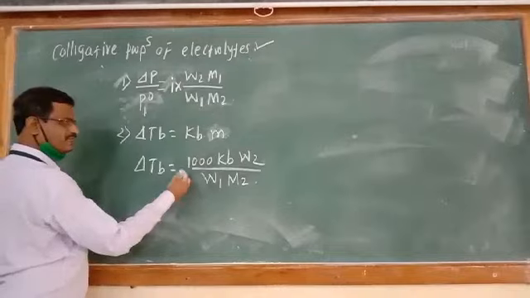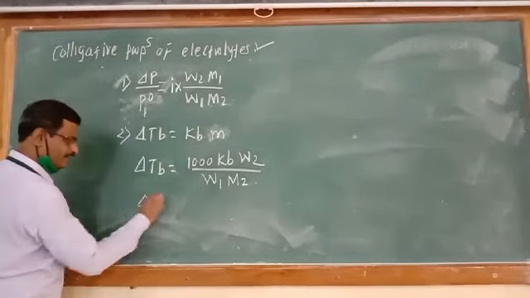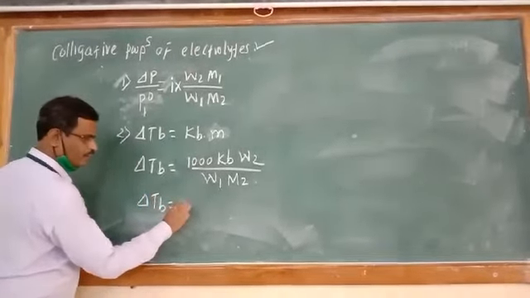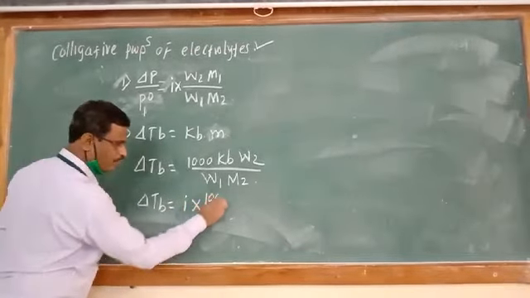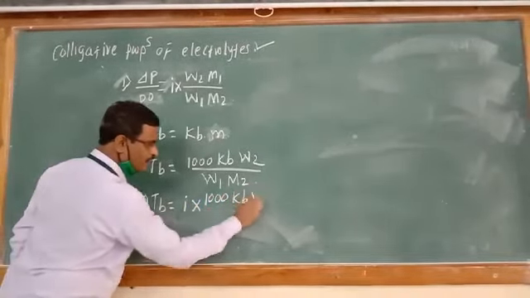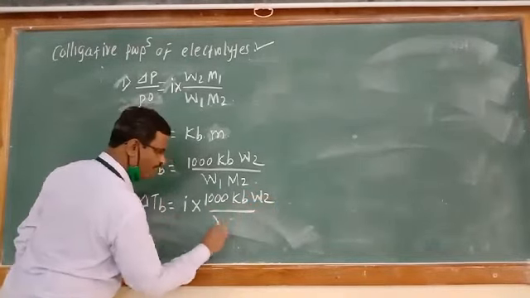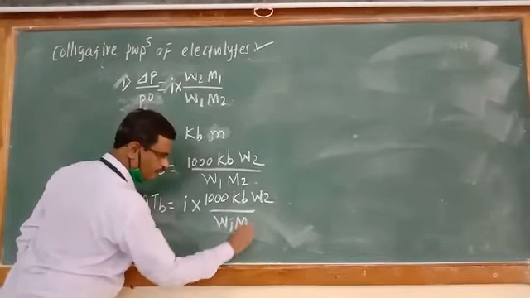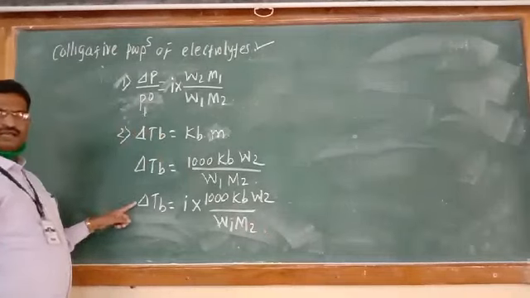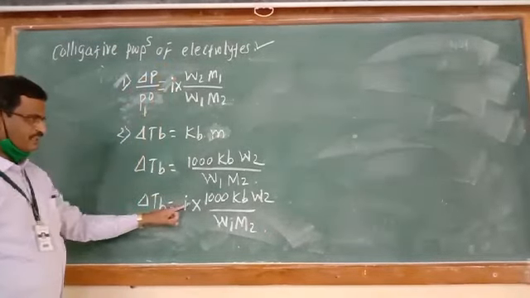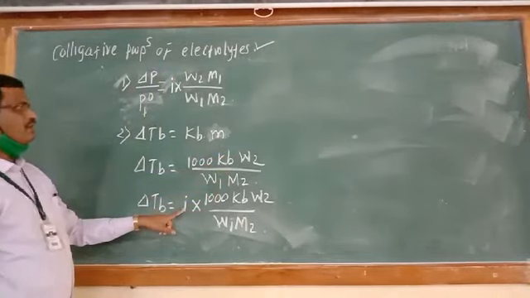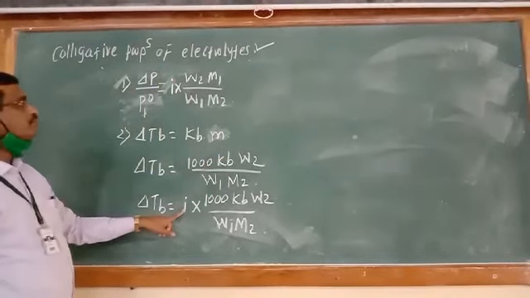If this equation is multiplied by i, the Van't Hoff factor, delta TB will be equal to i multiplied by 1000 Kb W2 divided by W1 M2. This is known as elevation of boiling point of electrolyte, because this equation is multiplied by the Van't Hoff factor i.